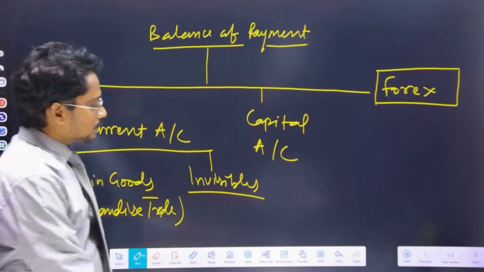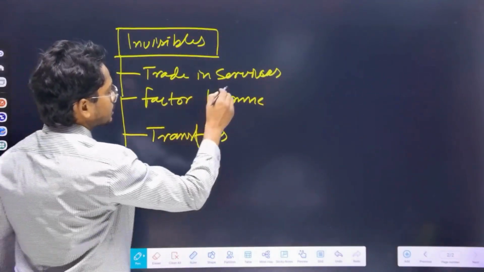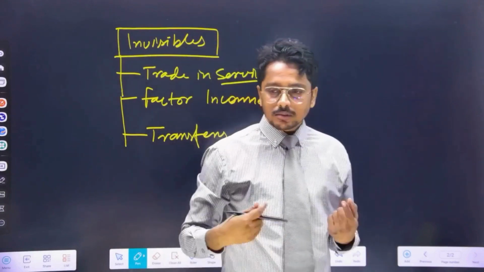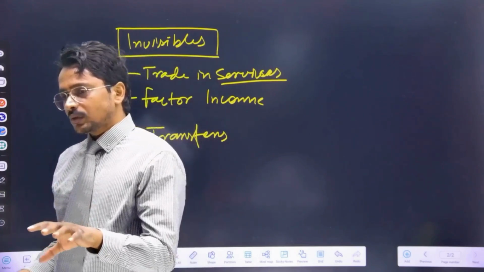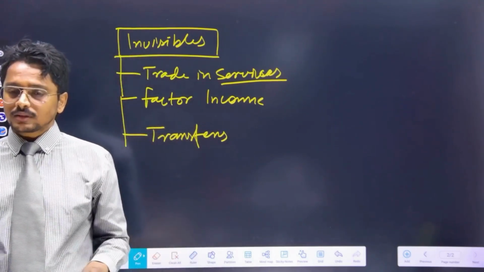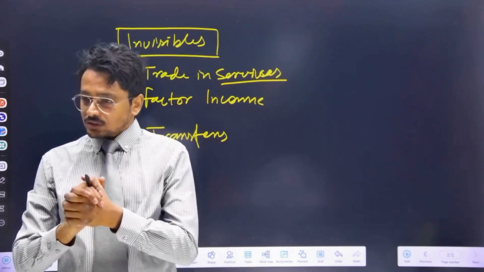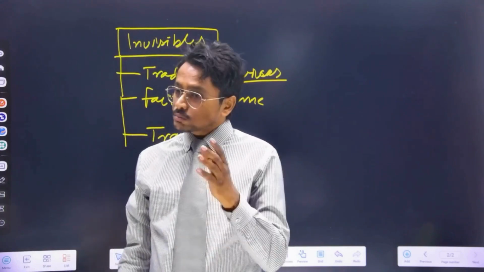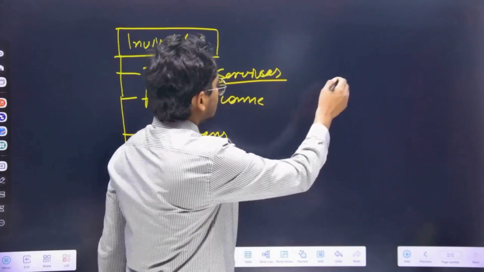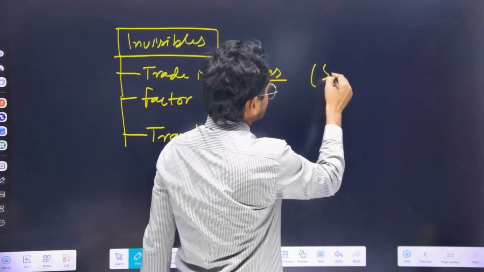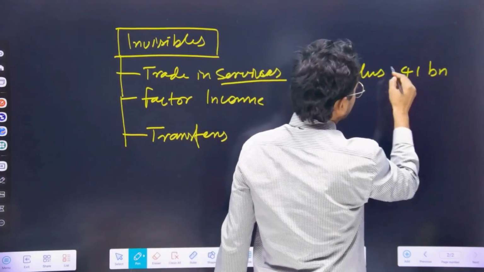But when we move towards invisibles, the first thing that comes is services. Our services remain positive for us. When we say positive for us, it means our service export for most of the months and most of the years remained more than service import. Our service export was more than service import for most of the months and years, and that's why our services are in surplus, around 41 billion US dollars.